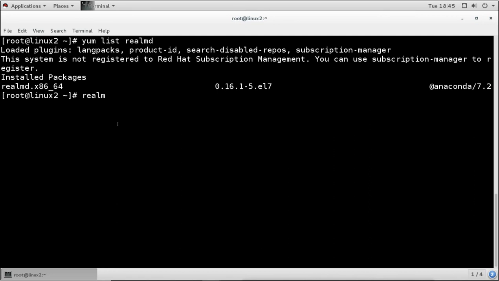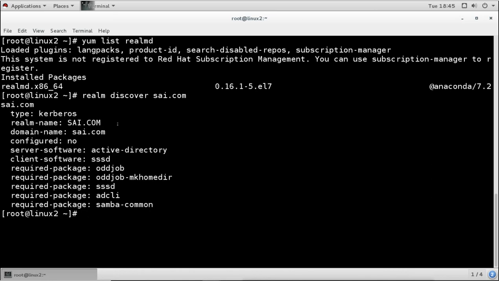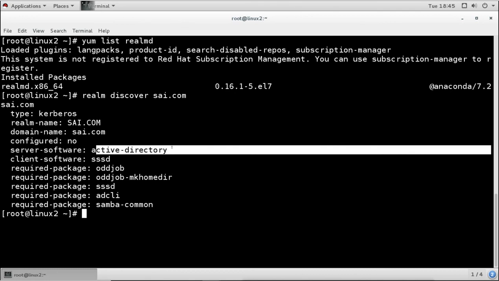First I will use the realm discover command to discover the domain, whether we are discovering the domain or not. And it is saying that the domain is available. You can see the domain name is sai.com, type is Kerberos, the realm name is this, and the software required to configure this is these softwares. So it is going to install, when you join the domain, all the required packages and configure all the required services. And you can see it is using Samba for joining the domain, and the software it is saying is Active Directory. Windows is using Active Directory.